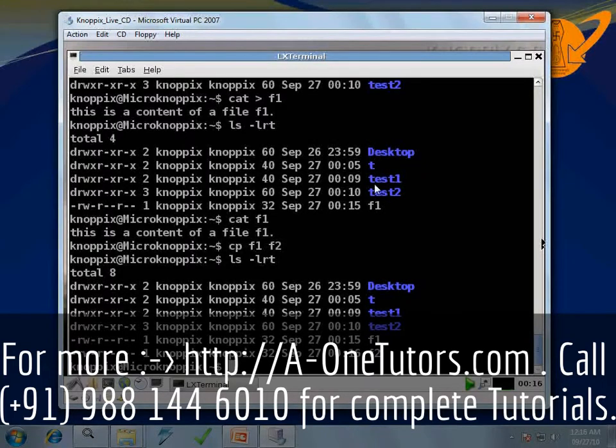These are the previous set of files, and after doing the cp command I can see f2 is a new file which is created at the current location.